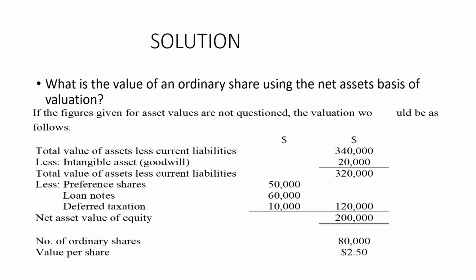So we have to pay these taxes. These are liabilities, so we have to deduct them as well when we are determining the value of our ordinary shares. So the net asset value of equity is 2 lakh, and we have divided 2 lakh by 80,000 ordinary shares. So we get the value per share for our ordinary shares, that is $2.50.